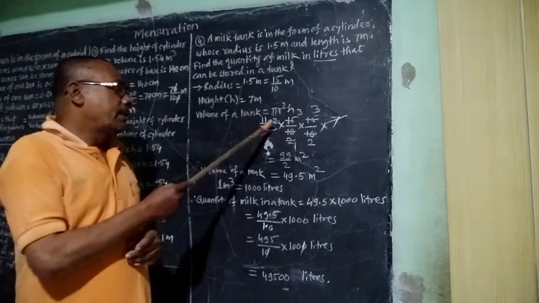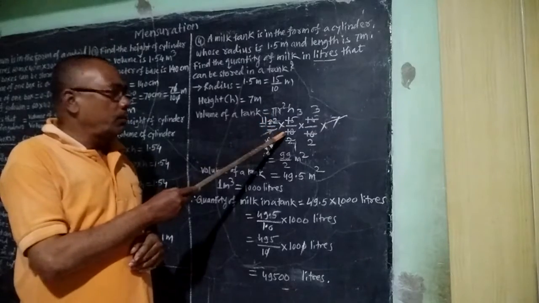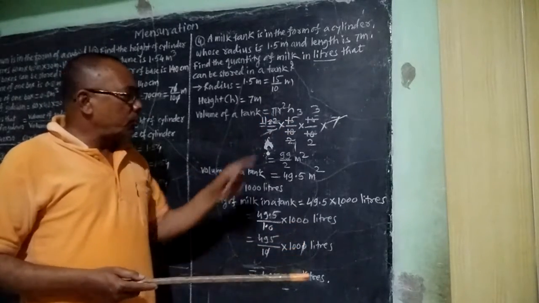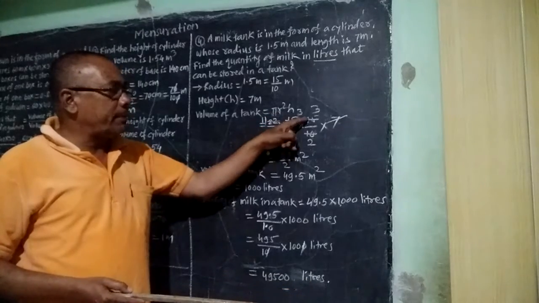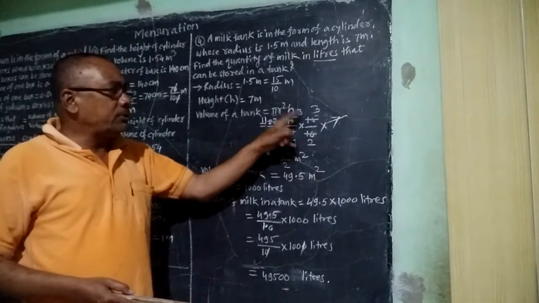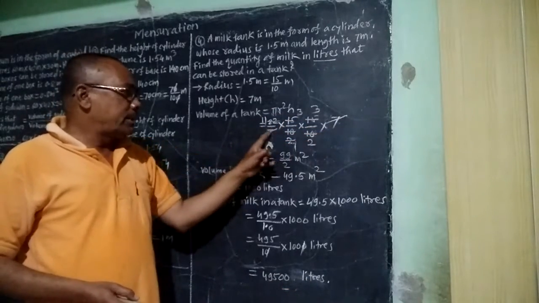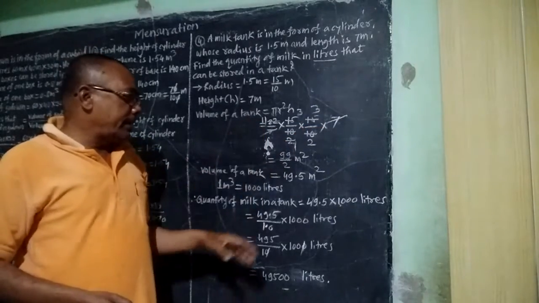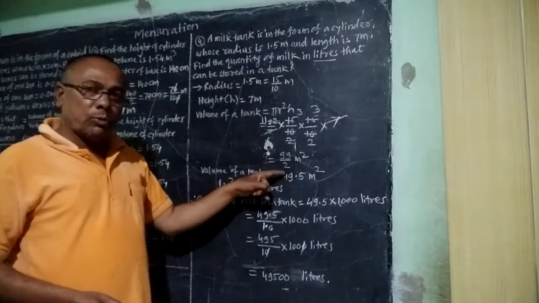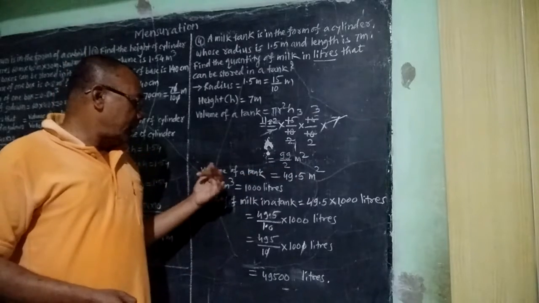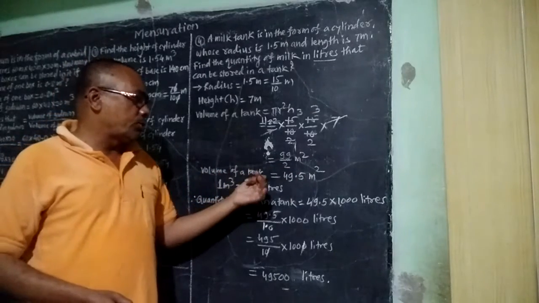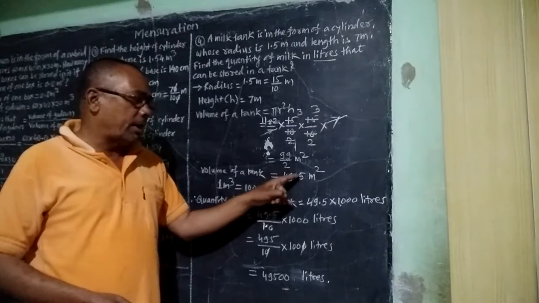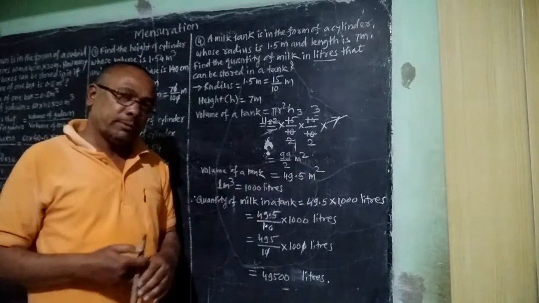Here we can write pi is 22 upon 7 into 15 upon 10 into 15 upon 10 into h is 7. Here 7 will get cancelled. After dividing, we will get 99 upon 2 meter cube, and therefore the volume of the tank is equal to 99 upon 2. The division will be 49.5 meter cube.